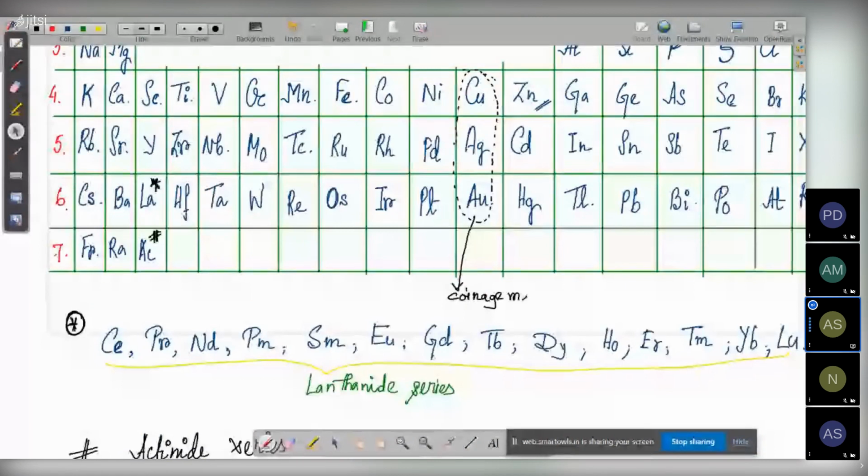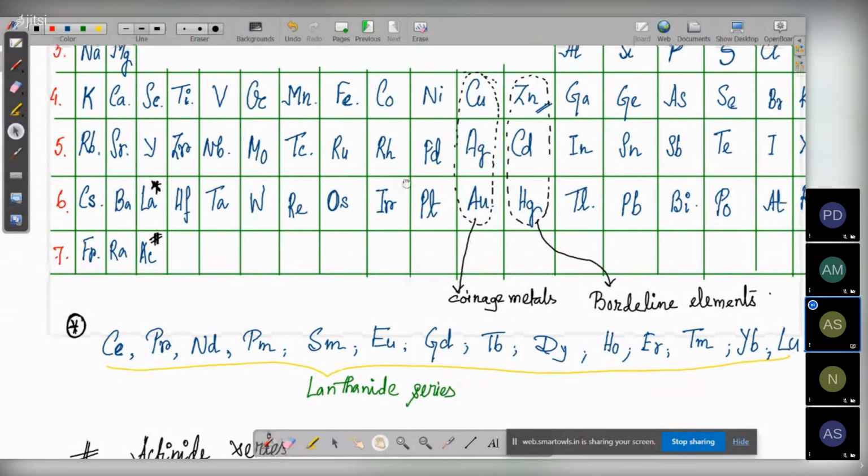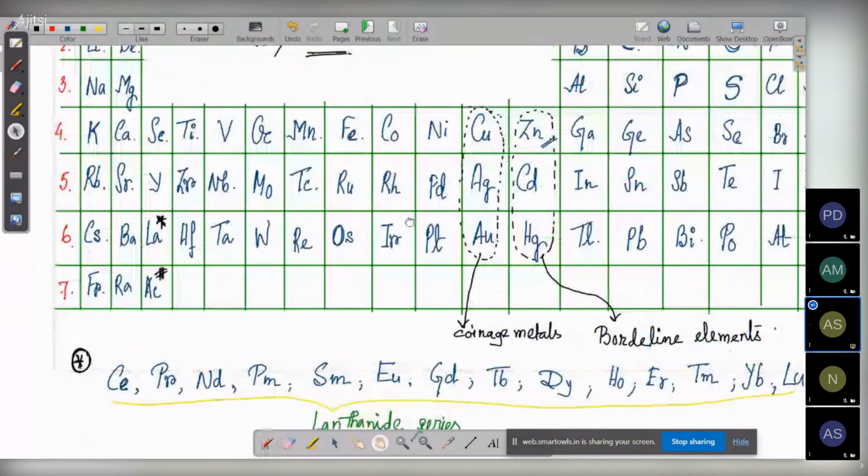And zinc, cadmium, mercury. These are called borderline elements. Now, why do we call them borderline elements? That will be discussed in the upcoming classes. So yeah, this is the total basic idea of the periodic table.